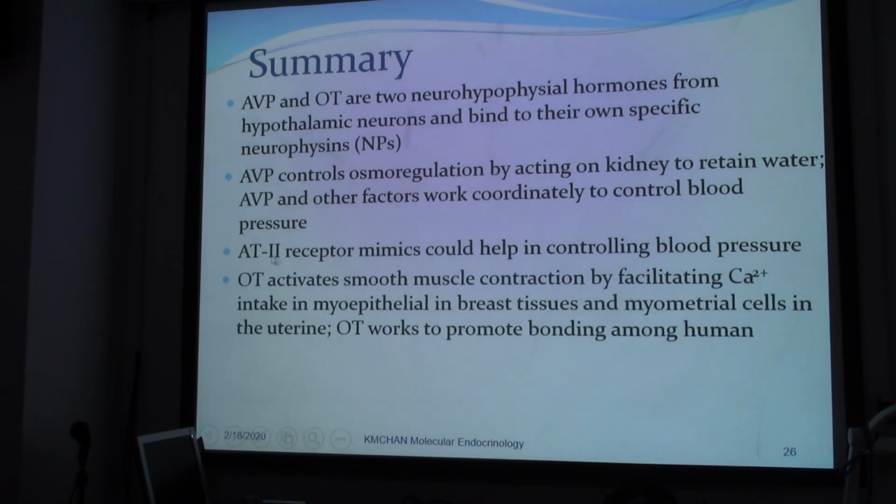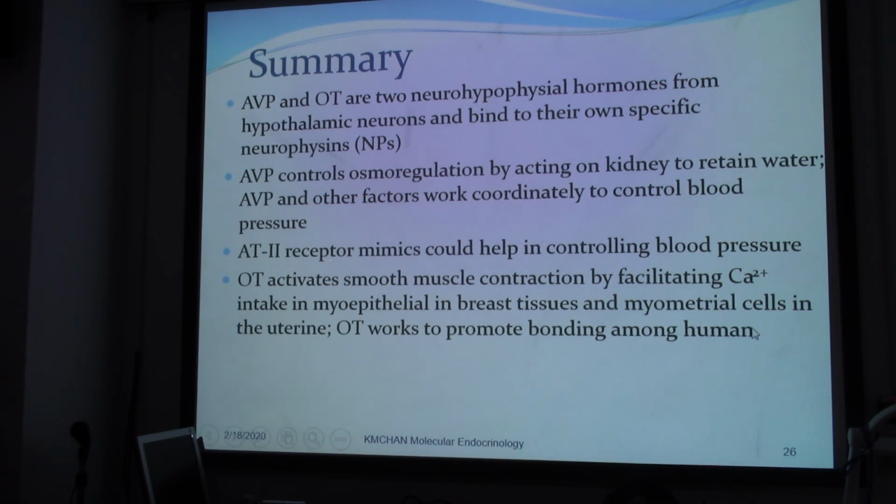We also have oxytocin that activates smooth muscle contraction by facilitating calcium release or even calcium intake in myoepithelial cells in the breast tissues, and also the myometrial cells in the uterus. So oxytocin works to promote bonding among humans. That's why it's known as the cuddle hormone.